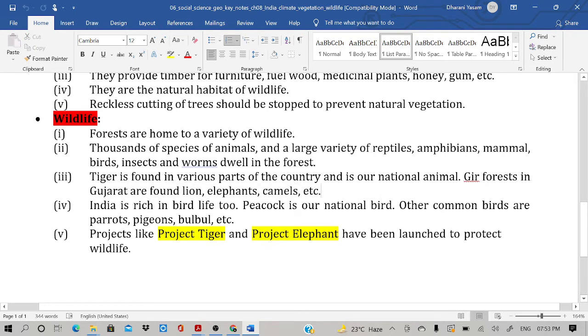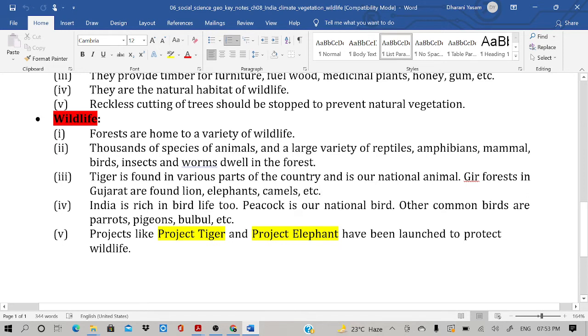India is rich in bird life too. The peacock is our national bird. Other common birds are parrots, pigeons, bulbul, and the great Indian bustard. They are migratory birds, but they are critically endangered in conservation status. They are on the threatened list. Projects like Project Tiger were started in 1973.